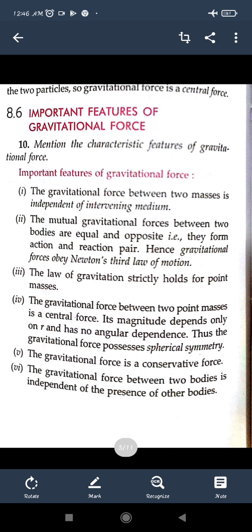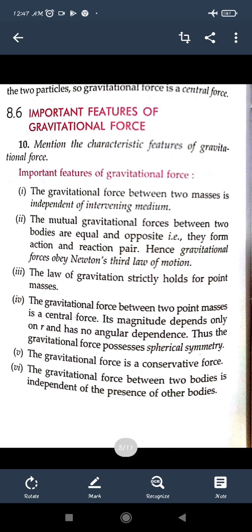The law of gravitation strictly holds for point masses. So if it is 1 kg, you can say that gravitation will strictly hold for point masses. And between two point masses it is a central force, that is, if we have two objects, the force will be acting along the line through the centers. So the magnitude has no angular dependence. If the distance is changed or the force acts at some other point other than the center, then it would depend on the angle. So it is spherically symmetric. If the distance between the two objects is 4 meters, then it acts at the center point, that is, at 2 meters. So it does not depend on the angle; it is spherical.